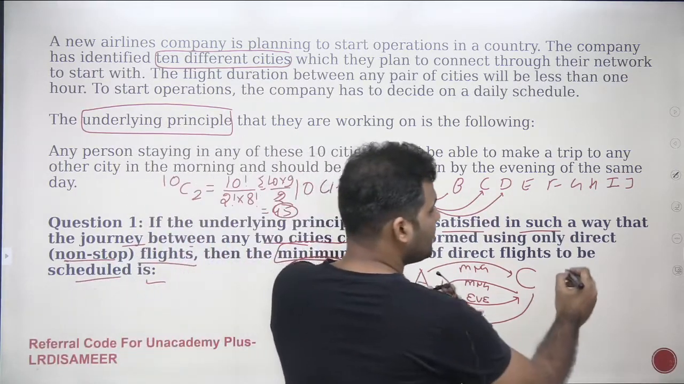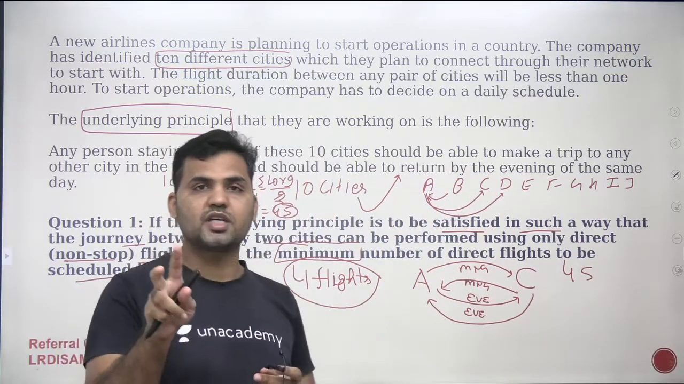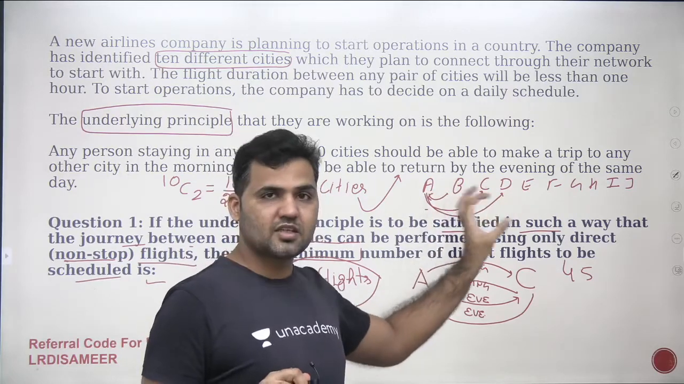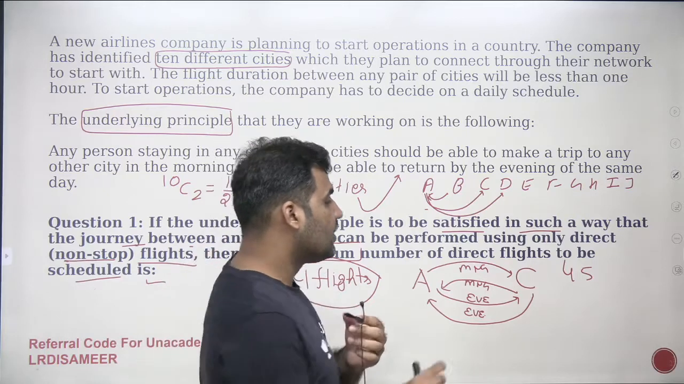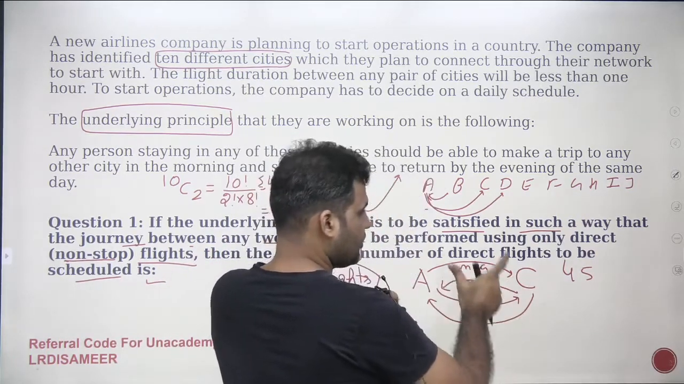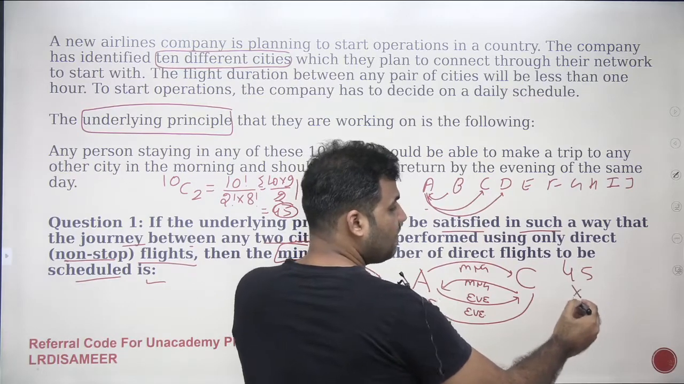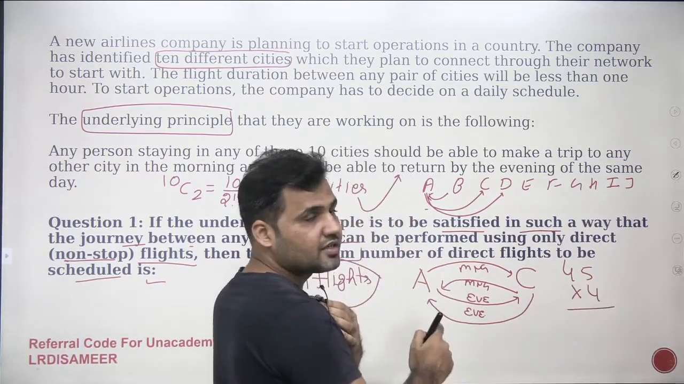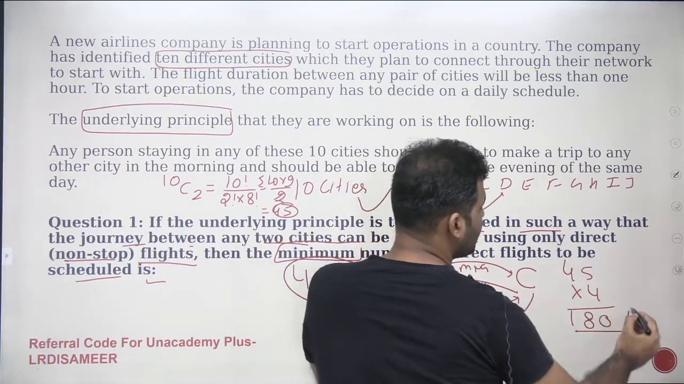And for all of these 45 combinations, these are the 45 combinations of two cities, right? For example, AB, AC, AD, AE, these are the two-city combinations. So total combinations are 45. And to connect two cities to satisfy the underlying principle, I need 4 flights. So 45 combinations, and every combination needs to have 4 flights. So the total number of flights required would be 180, and that's the answer of the question.